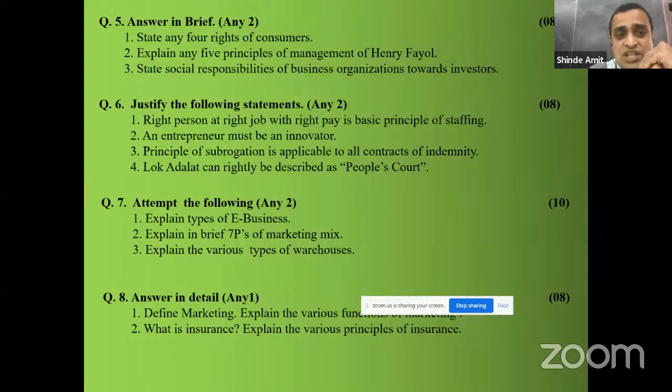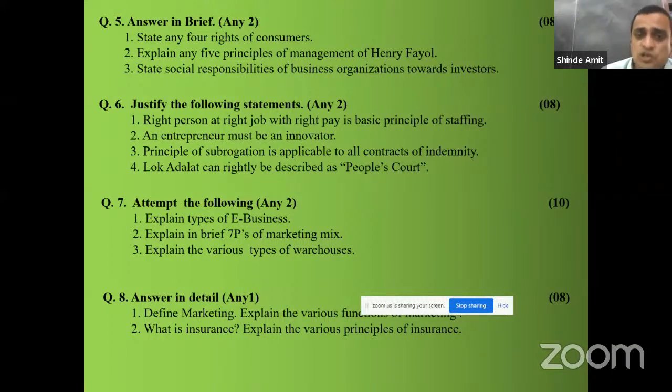Question number 6, justify the following statements any 2, 8 marks. So per statement 4 marks are there. Right person at right job with right pay is basic principle of staffing. Now what is staffing? Here you can write what is staffing. Okay, how staffing is important to place the right person at the right job with right pay, and why it is necessary. Staffing is a continuous process. Okay, so there are different posts vacant at different levels. So why staffing is important to place a right person at the right job, so that the task of the organization can be completed at the stipulated period of time.